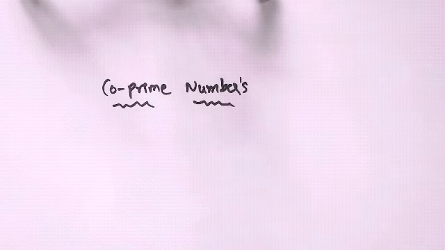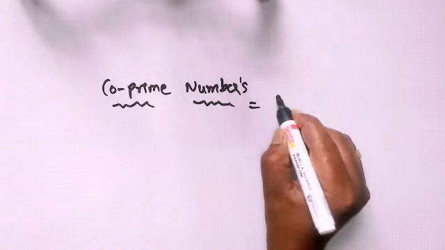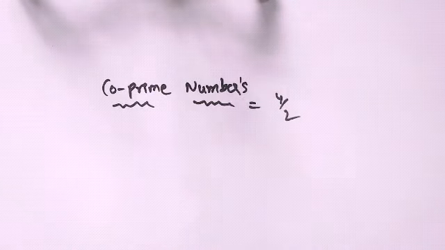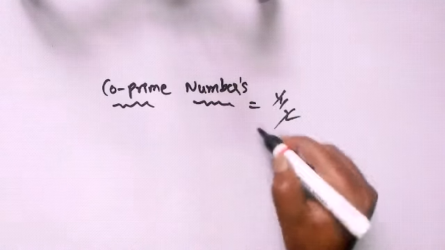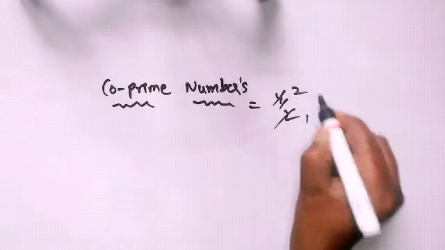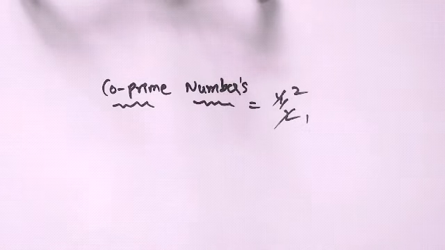Co-prime numbers. Prime numbers will have 2 factors, right? Now, co-prime numbers. Co-prime numbers are numbers which have a common factor. That means if any p by q form of number is there, like 4 by 2, both the numbers have a common factor. What? 2 ones are 2, 2 twos are 4. The numbers which have common factors are said to be co-prime numbers.